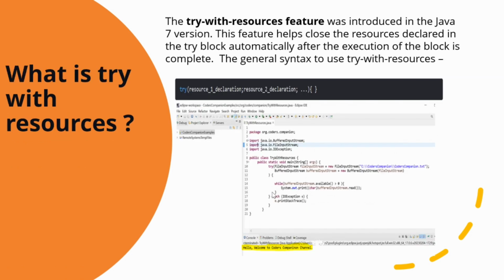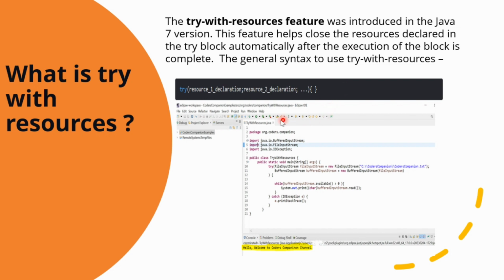The next question is, what is try with resources? The try with resources feature was introduced in Java 7. This feature helps to close the resources declared in the try block automatically after the execution of the block is complete. The general syntax of try with resources is this one. You can see how we can define the try with resources.